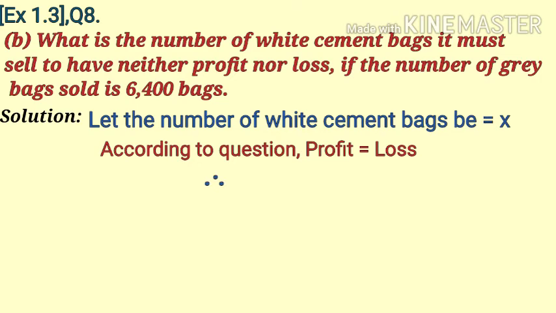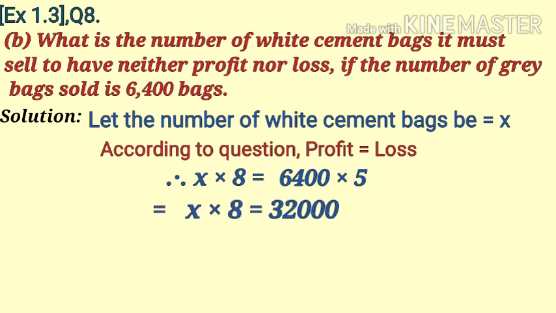Now what is the profit on white cement bags? For that we will multiply x by profit on white cement bag, that is x multiply 8, and loss will be equal to 6400 multiply by loss on one grey cement bag, that is 5. 6400 into 5, and it will come equal to 32,000.